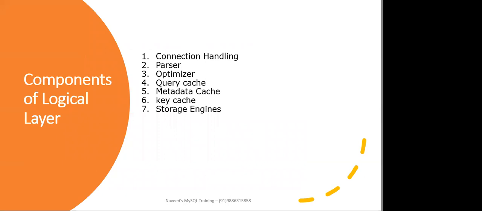Now coming to the components, what are the different components of the logical layer? The different components of the logical layer are connection handling, parser, optimizer, query cache, metadata cache, key cache, and the most important, storage engine.